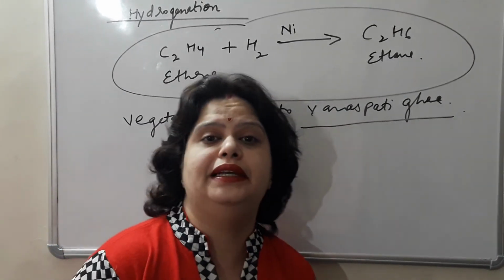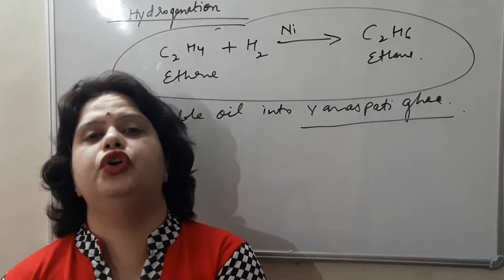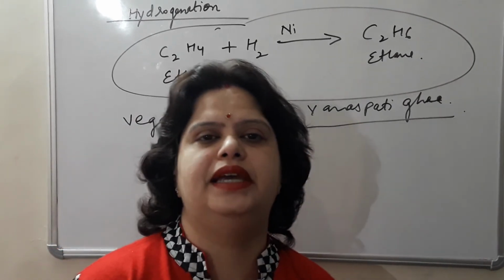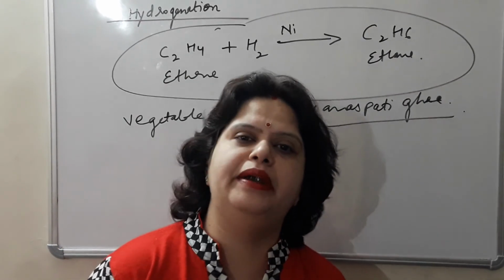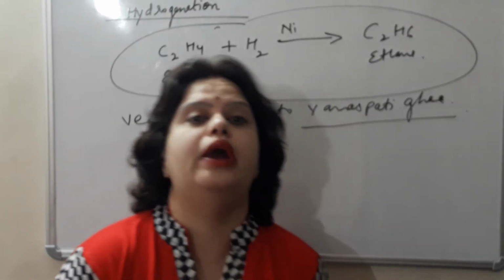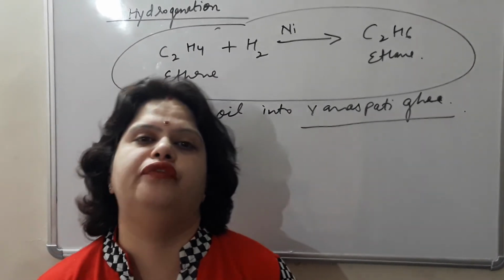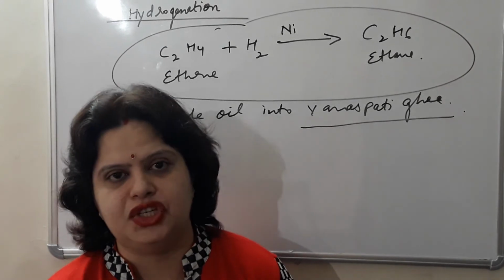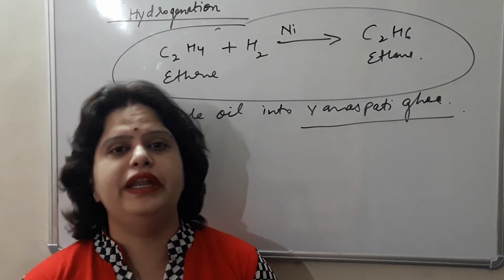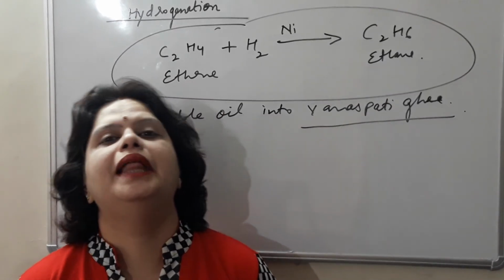Then your commercial method, that is Bosch's process, where coke is used to produce water gas, a mixture of carbon monoxide and hydrogen, and then conversion of carbon monoxide into carbon dioxide plus hydrogen, and then removal of carbon dioxide. Bosch's process is the commercial method to prepare hydrogen gas on a large scale, and then the reducing nature of hydrogen gas, because of which it is used in the process of metallurgy. So this is all about this chapter. Read the chapter thoroughly, revise whatever assignment has been given to you, watch the videos related to this chapter. Thank you and have a nice day.